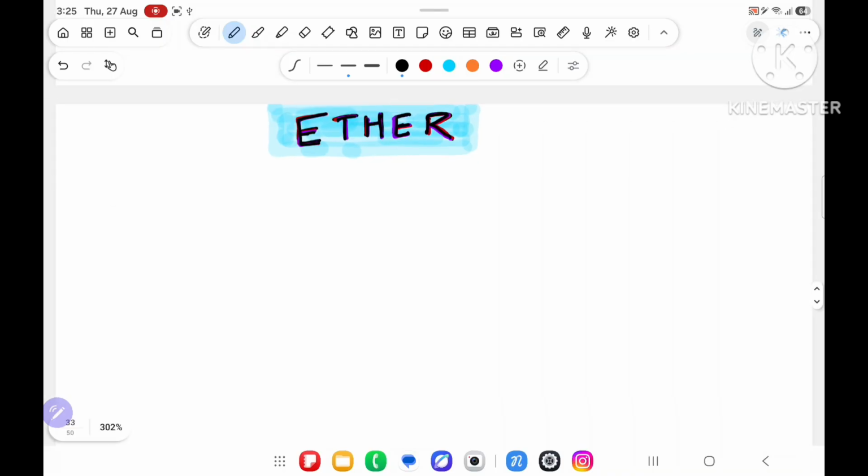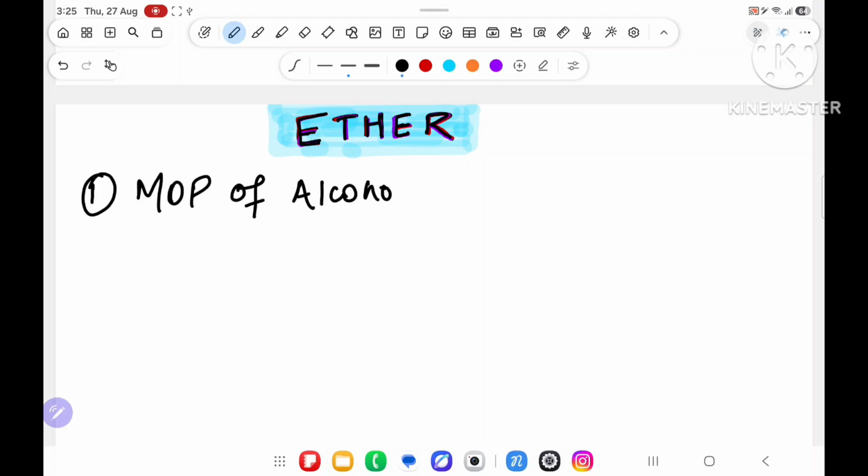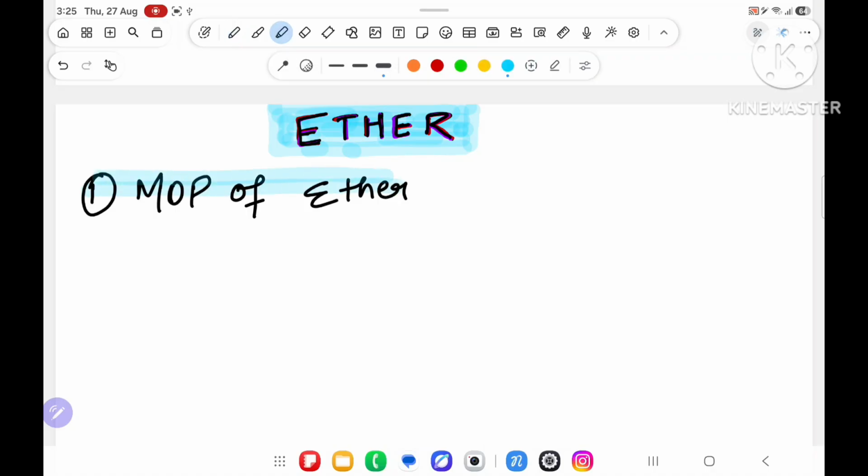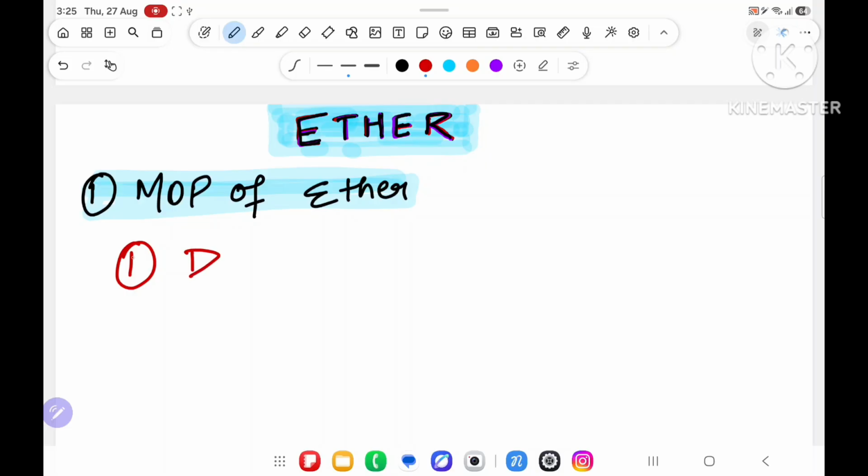First topic I am going to start, and the name of the topic is called method of preparation of ether. After method of preparation, I will start reactions, chemical properties of ether. Method of preparation of ether. First we will prepare the ether by the topic called